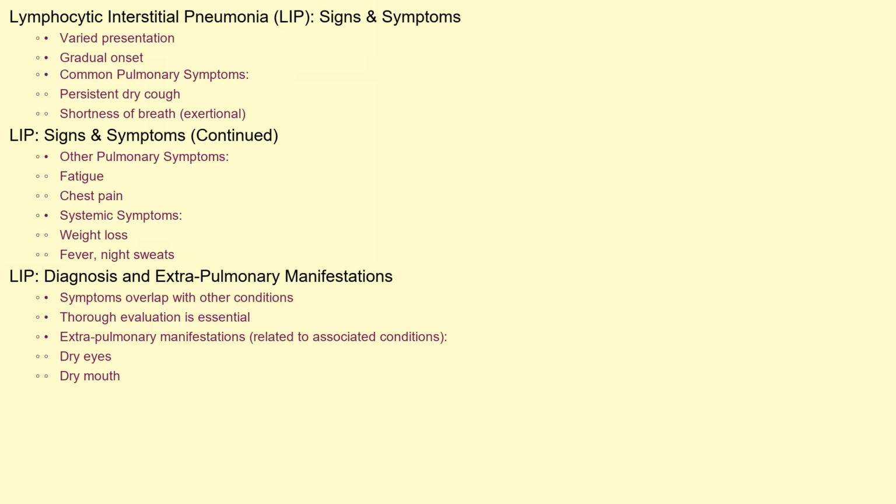The signs and symptoms of LIP can be quite varied and often develop gradually. Common symptoms include a persistent dry cough, shortness of breath that worsens with exertion, and fatigue. Some individuals may also experience chest pain, weight loss, fever, and night sweats. Because these symptoms can overlap with other lung conditions, a thorough evaluation is essential for accurate diagnosis. Also, extrapulmonary manifestations related to associated conditions like Sjögren's, such as dry eyes and dry mouth, can be present.